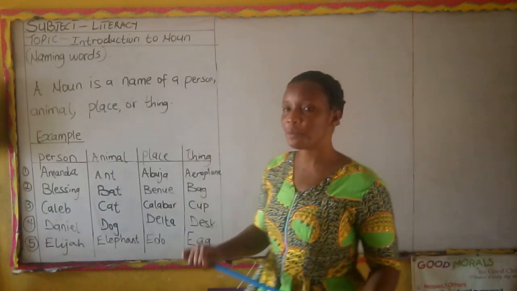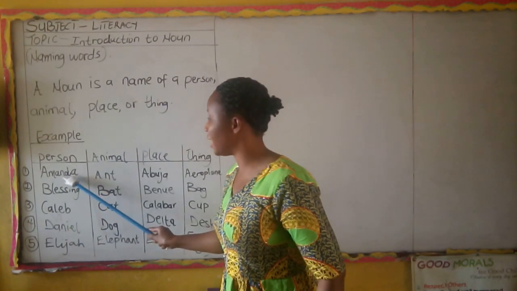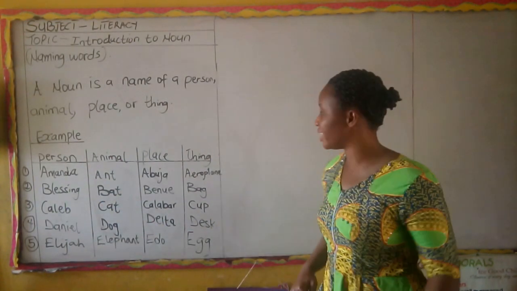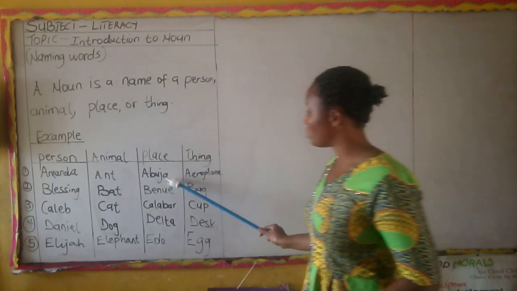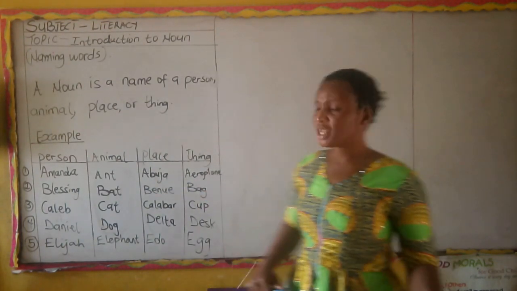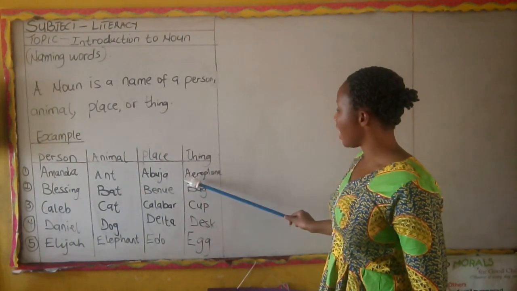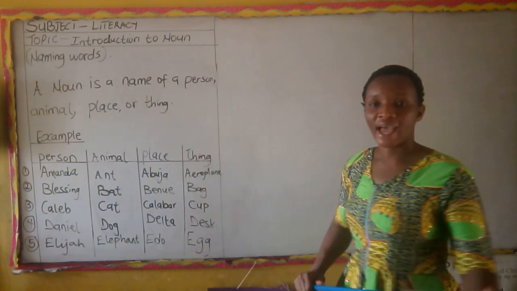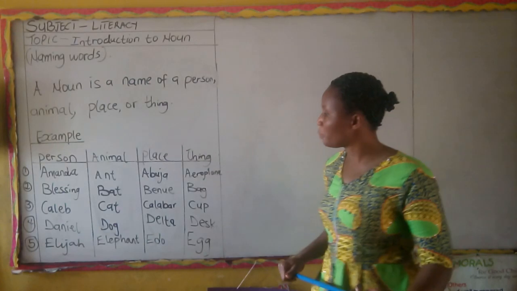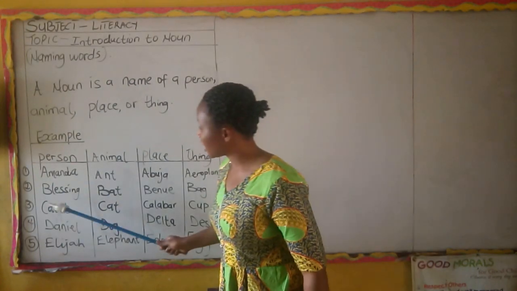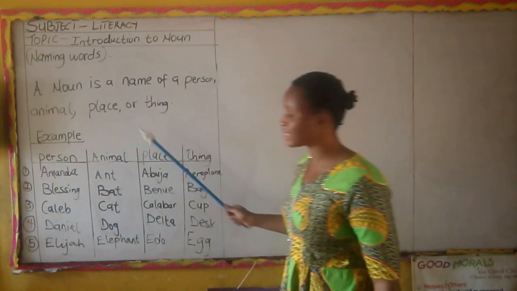Remember I told you example of a person is Amanda. Example of animal is ant. An example of a place is Abuja. Then example of a thing is aeroplane. An aeroplane is a thing. Now number two. You can see that I've arranged them alphabetically.